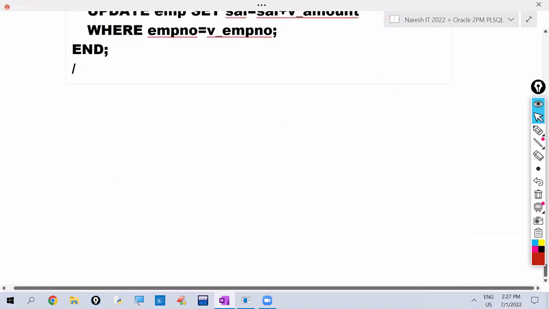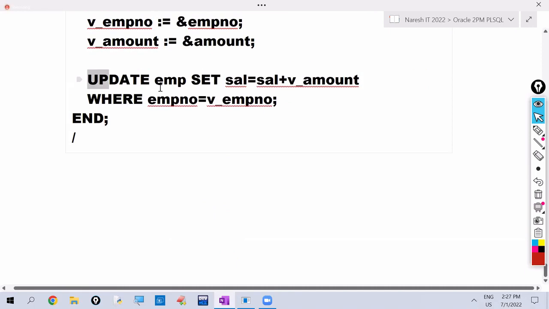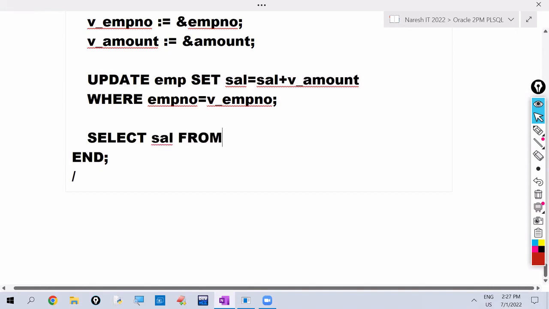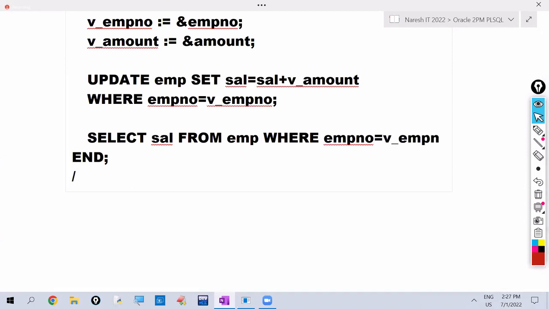Here we increased the salary. After increasing the salary, what salary do we have to capture? To get the salary value, which command do we use? Select salary from EMP where employee number equals v_employee_number.